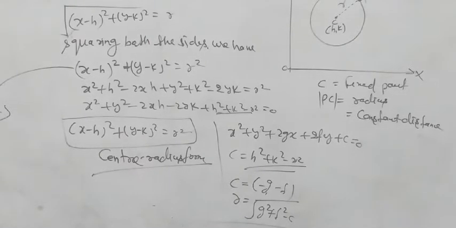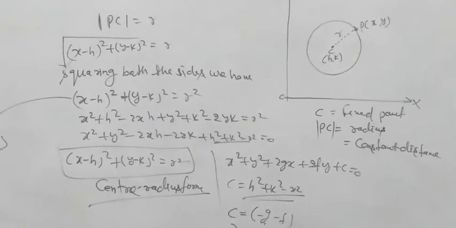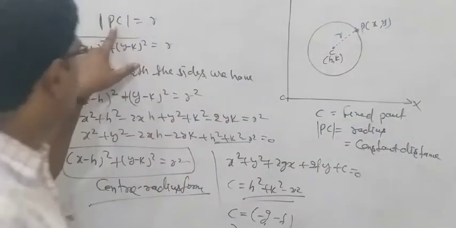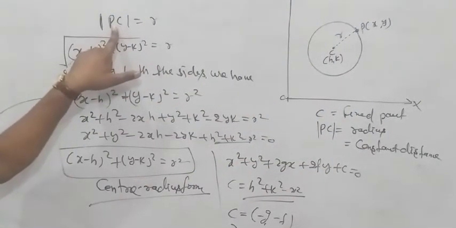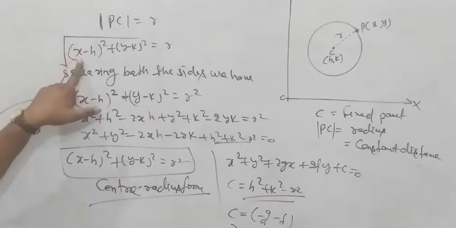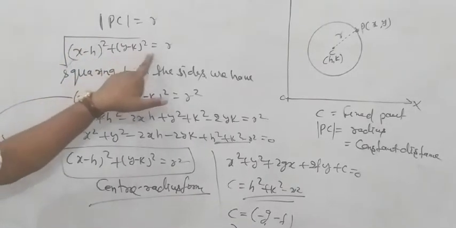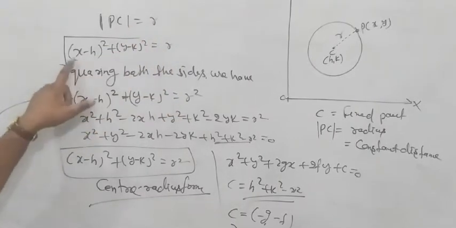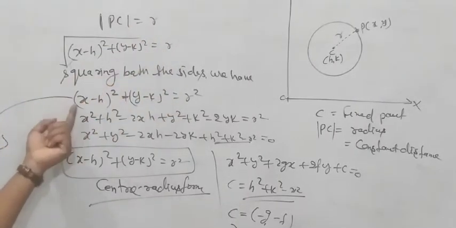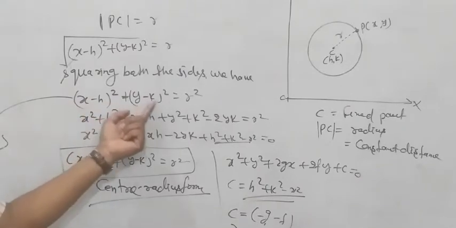Let r be the distance from point P to the fixed point C. According to the definition, mod of CP is equal to r. Mod of CP is equal to r means the distance between point P and C, by using the formula square root of x2 minus x1 whole square plus y2 minus y1 whole square, is equal to r. Squaring both sides, we will get x minus h whole square plus y minus k whole square is equal to r square.